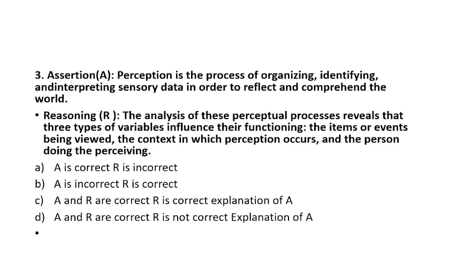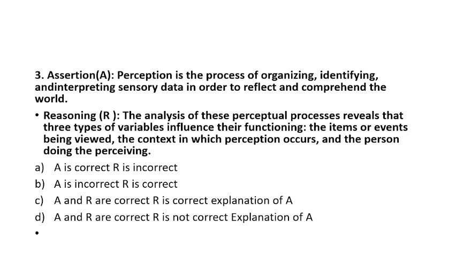Then if you see, the reason is what? The analysis of this perceptual process reveals that 3 types of variable influence its functioning: the events being viewed, the content, and the context in which the perception occurs. For example, if a guest suddenly comes to your house at night, what will you perceive? Maybe he lost his way, or he came because of an emergency, right? So this is the context, and the person doing the perception.